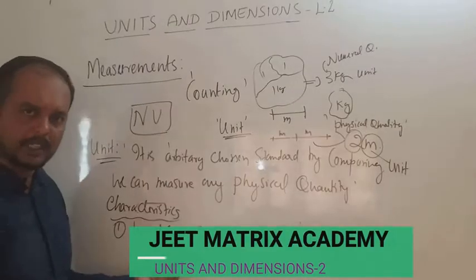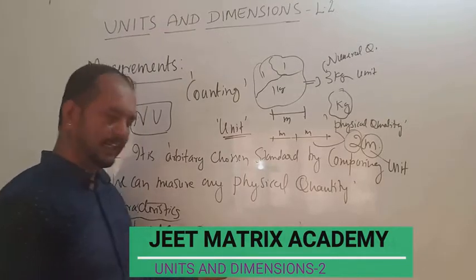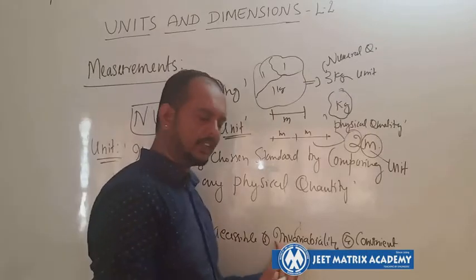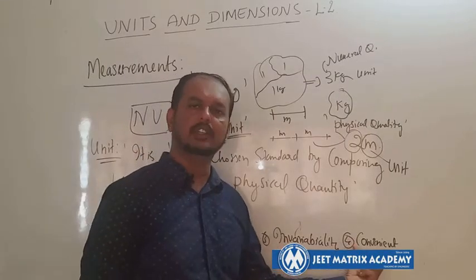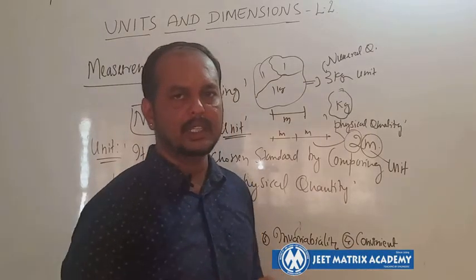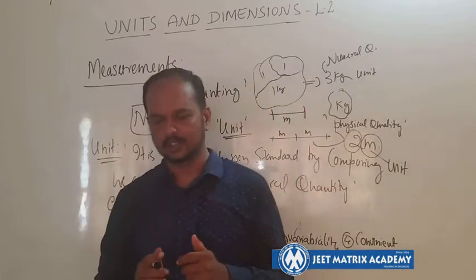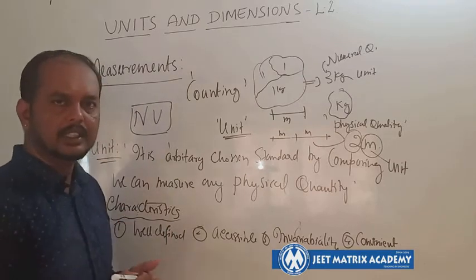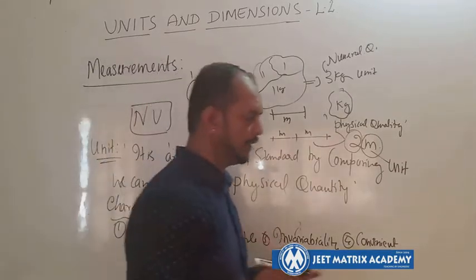Well defined means the unit should be well defined, accessible means it is easily available, invariable means it should be familiar, and it should be very convenient to use. So these are the main basic characteristics of units. Please note them down. And we'll discuss the different systems of measurements.